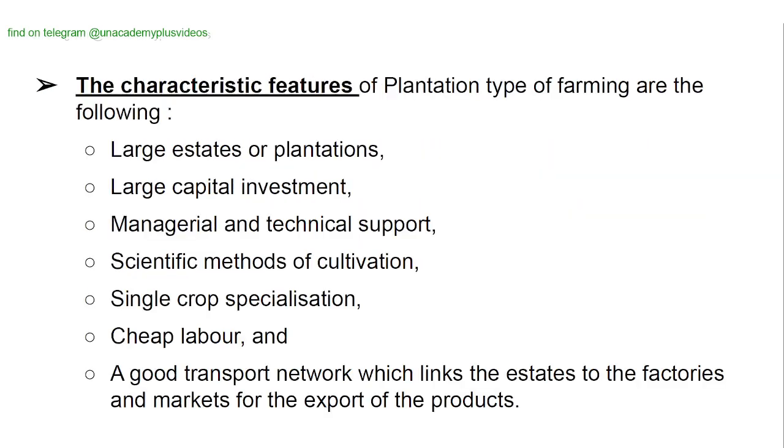The characteristic features of plantation type of farming are the following: large estates or plantations, large capital investment, managerial and technical support, scientific methods of cultivation, single crop specialization, cheap labor, and a good transport network which links the estates to the factories and markets for the export of the products.